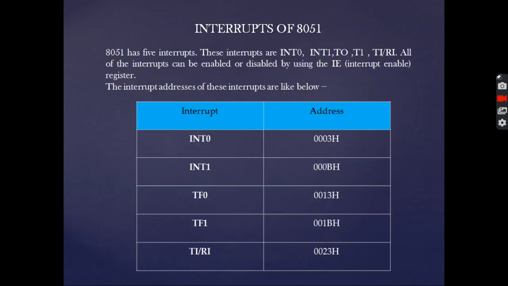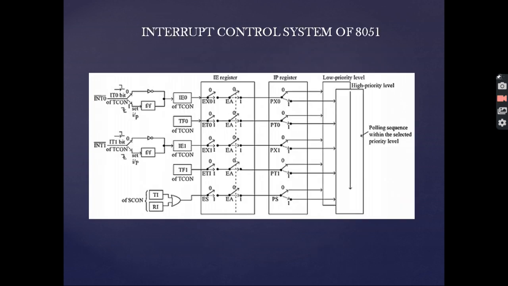Now comes the interrupts of 8051. The 8051 has 5 interrupts. They are INT0, INT1, TF0, TF1 and TI/RI. All of these interrupts are specifically addressed. INT0 has the 0003 hex vector location, INT1 has 000B hex, TF0 has 0013 hex, TF1 has 001B hex, and TI/RI, the transmit interrupt and receive interrupt, has 0023 hex.